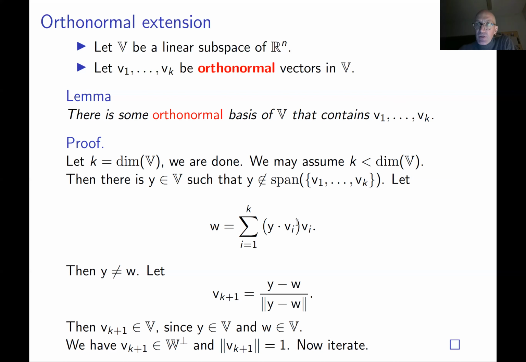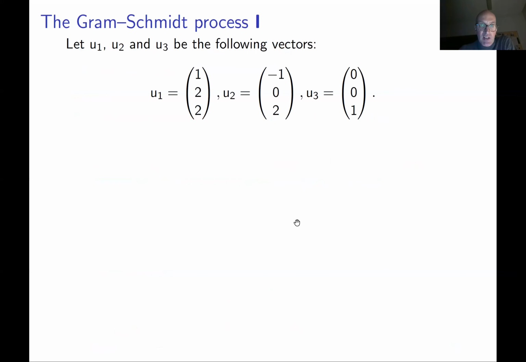This algorithm is called the Gram-Schmidt process. This can be done for any basis of any vector subspace. But for simplicity, in this example I decided to take R3 and take some basis of R3. Of course, this is not the standard basis, because the standard basis is already orthonormal.